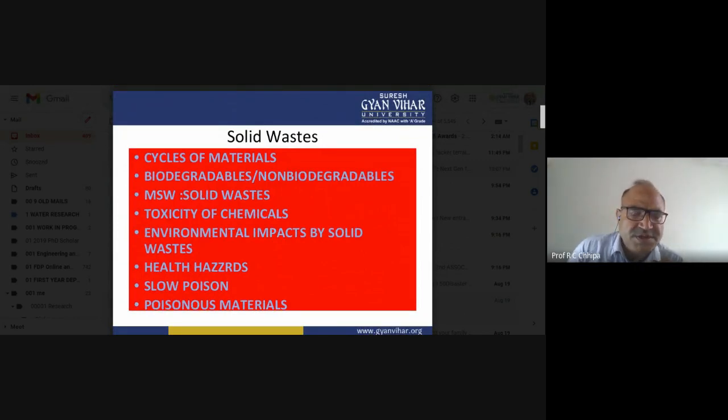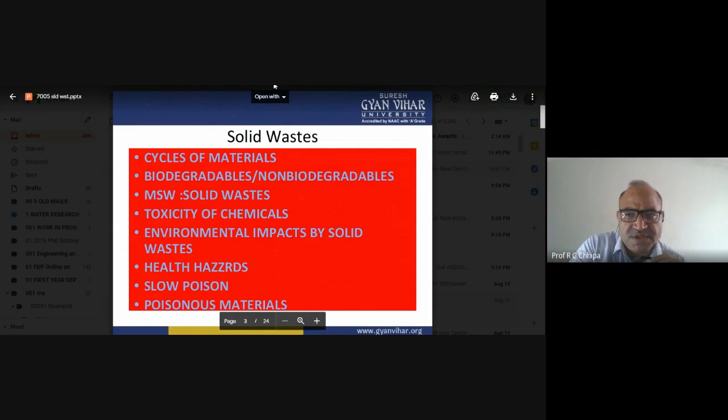I have already discussed the cycles of the material, and how different materials are cycled, how they move from one place to another. That is the role of that particular system. Here we can see biodegradable and non-biodegradable, which is one more classification of waste.